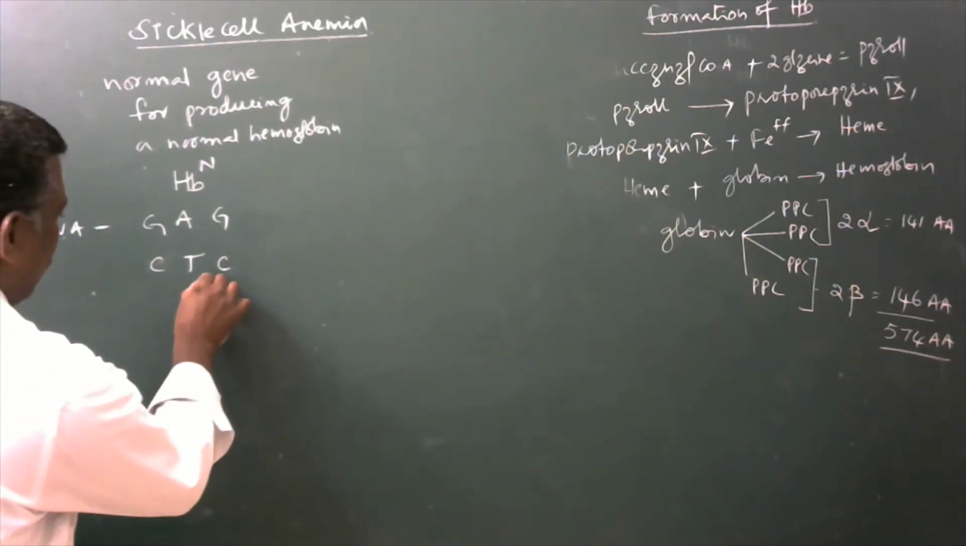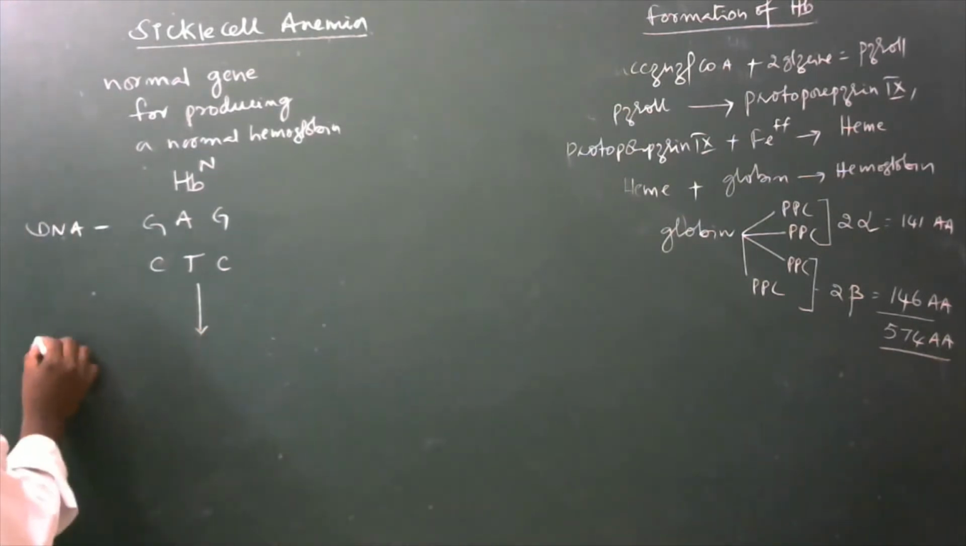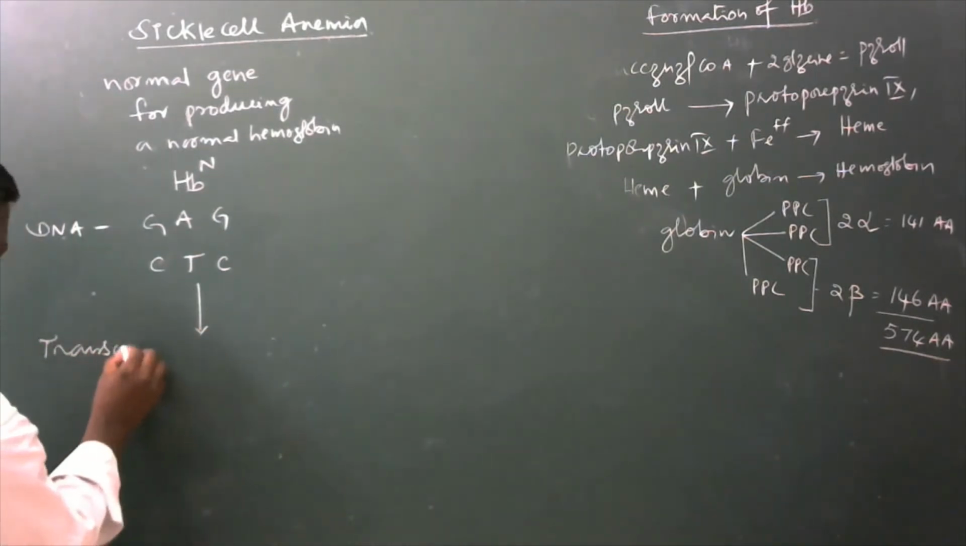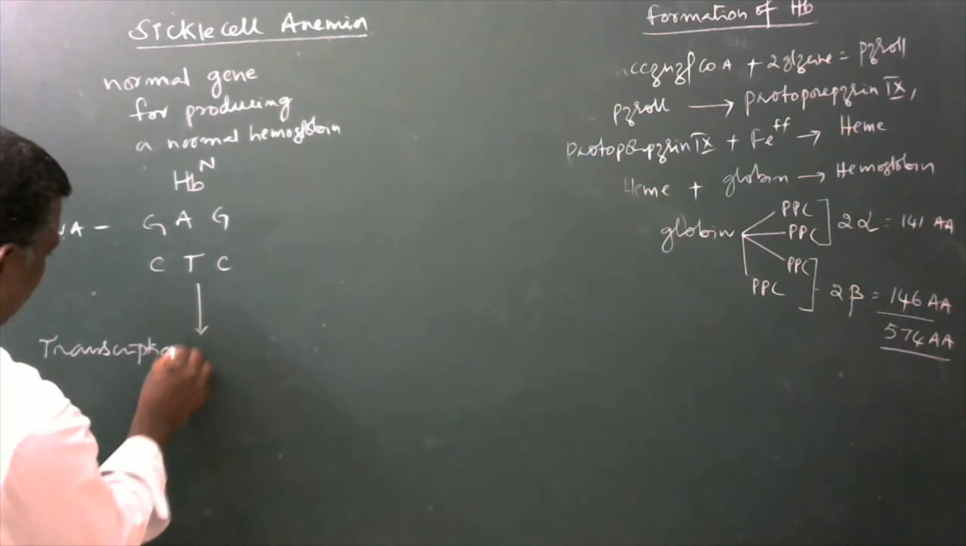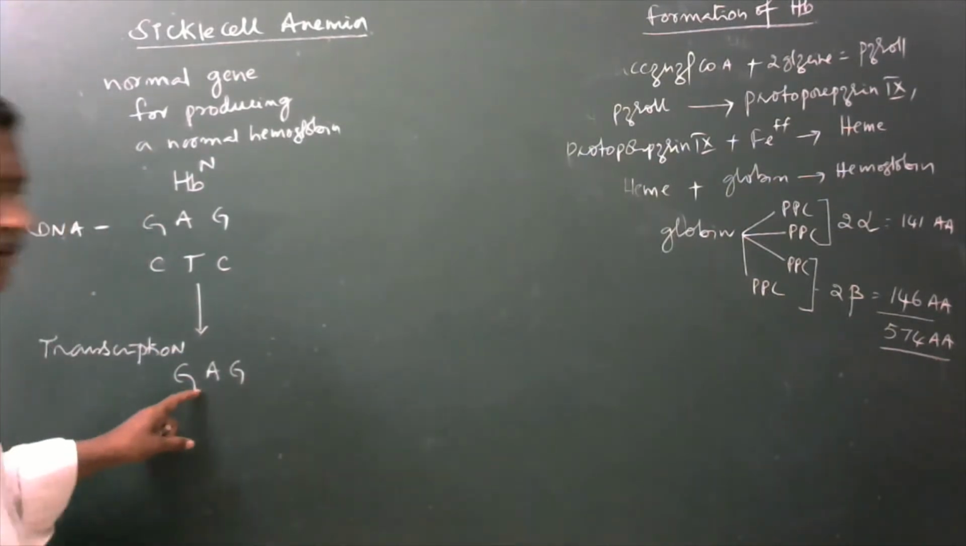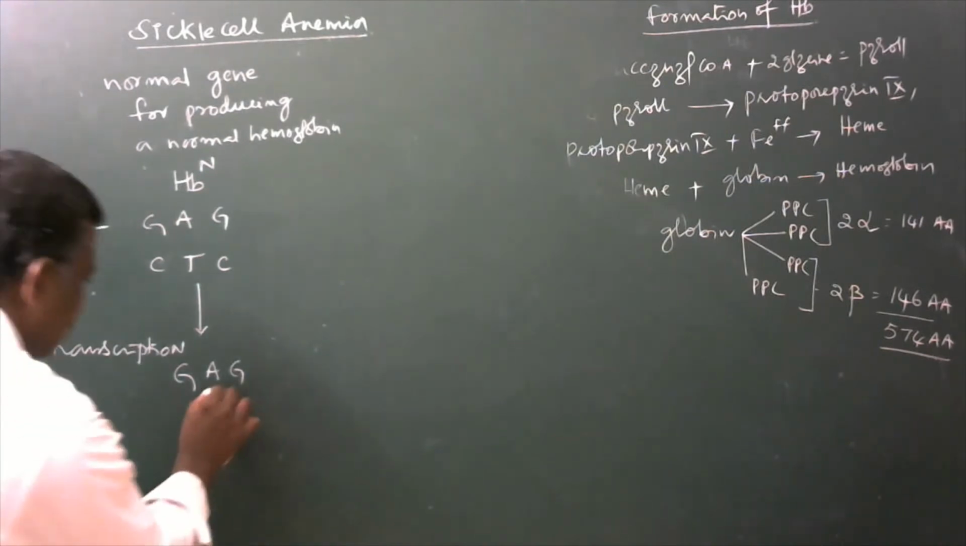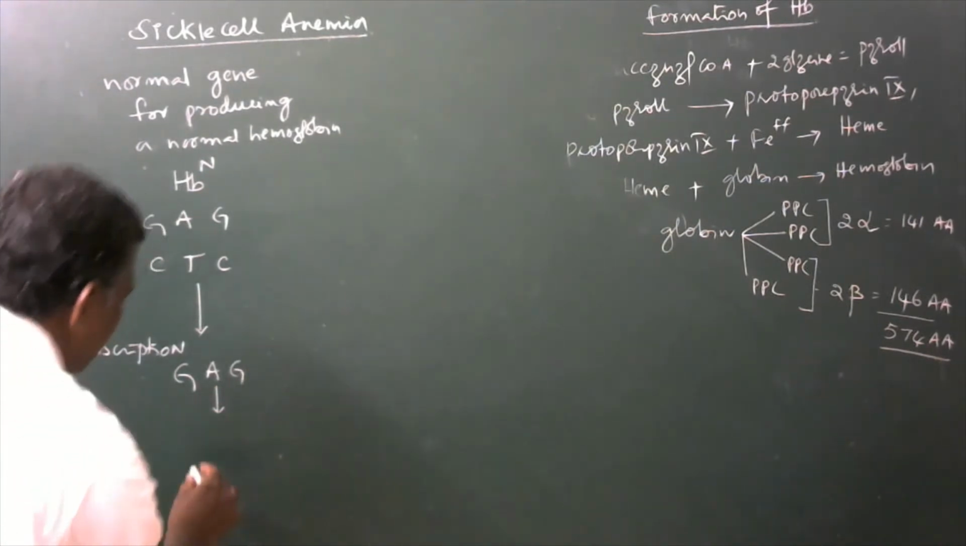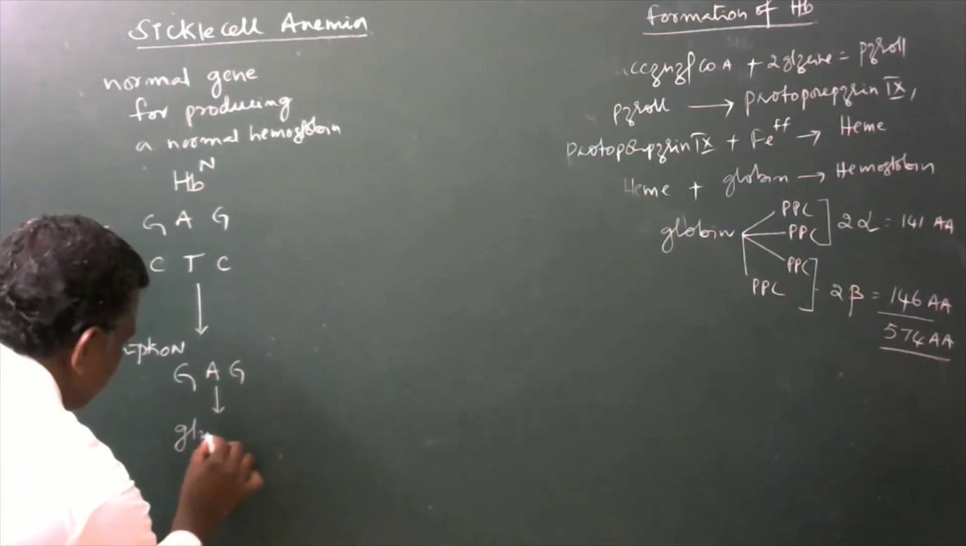Okay. On transcription, GAG will develop from it. That GAG is meant to produce glutamic acid.